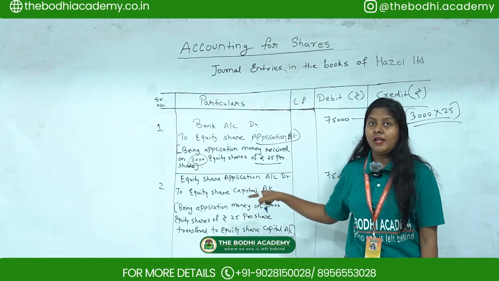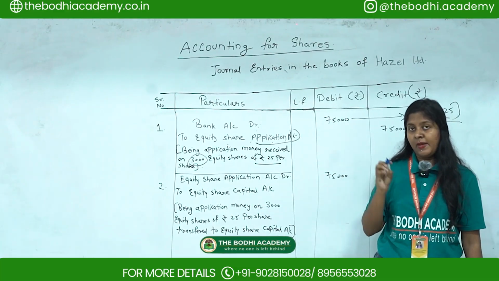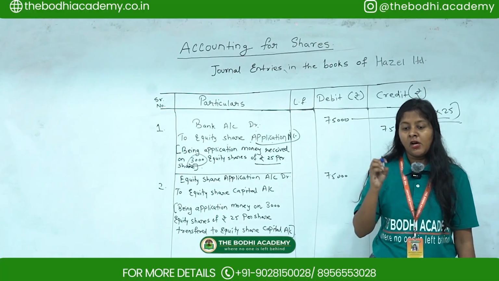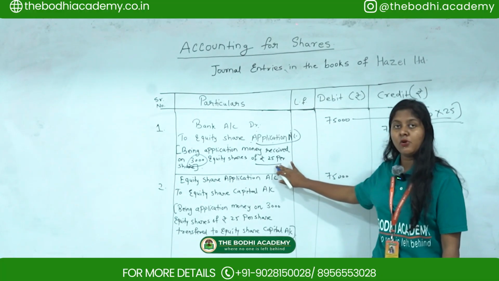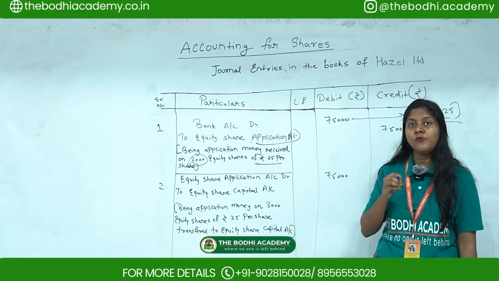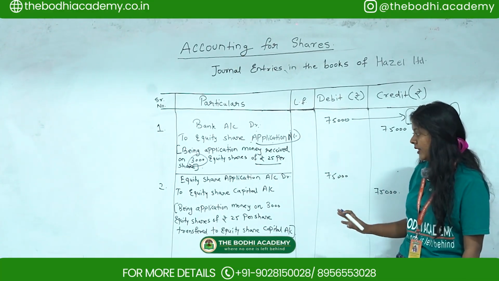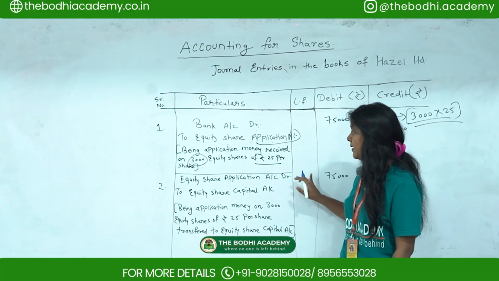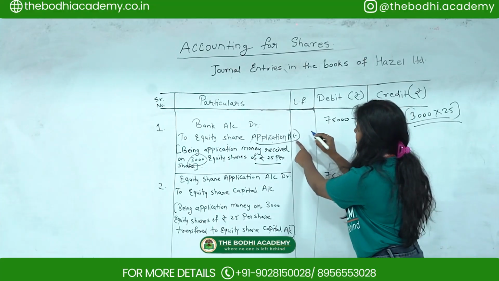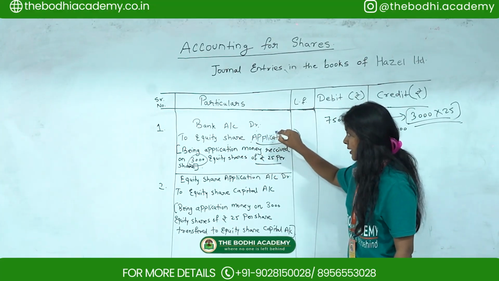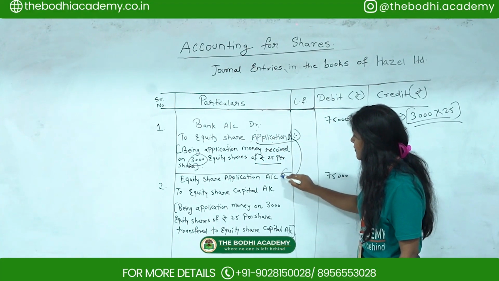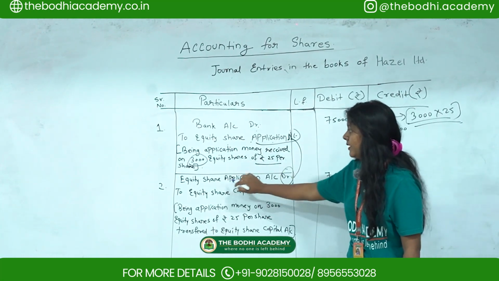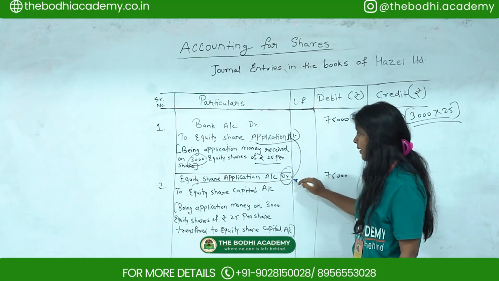Then next, they have mentioned that this issue was fully subscribed, and the amount payable on application we know is already 25, and shares were duly allotted. Since all these things were fully subscribed, the second entry will come. Here we have credited equity share application. Since we have credited it, for the next entry we have to debit it. So whatever is getting credited, the next time it is getting debited. So equity share application account debit.